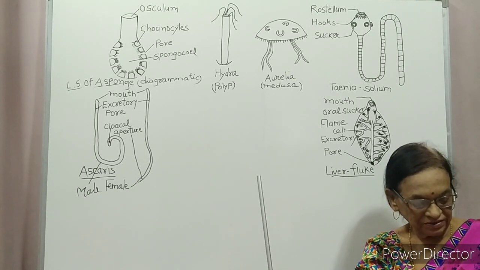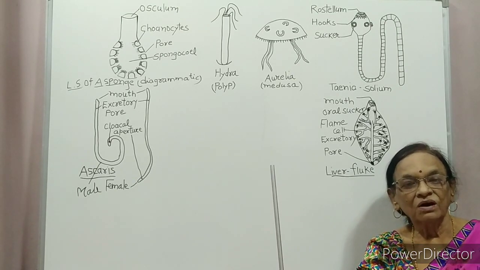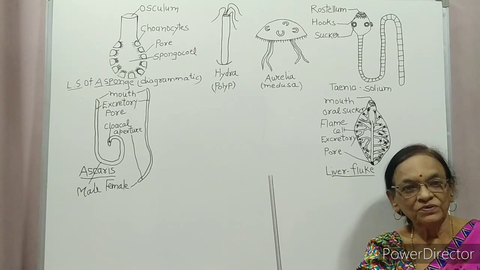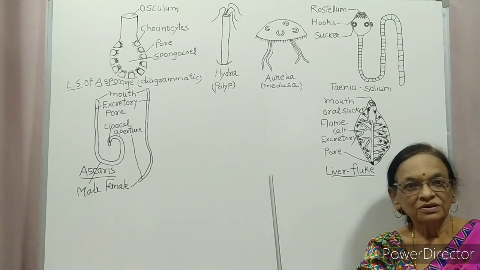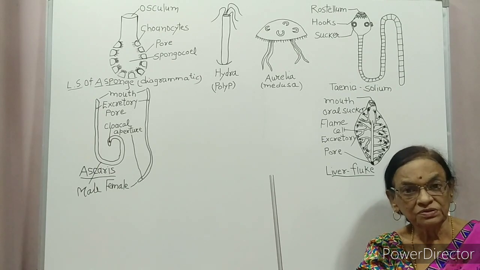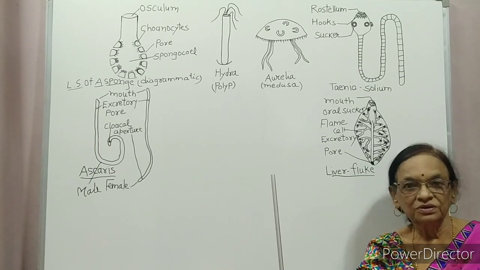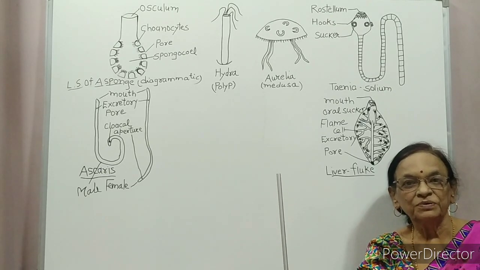Then digestion is intracellular. So after body organization, describe physiological processes one by one. Digestion is intracellular. Skeletal system is made up of spicules. Reproduction: sexes are not separate.